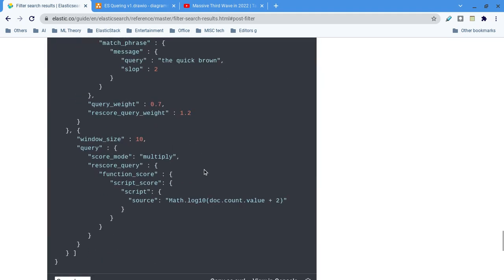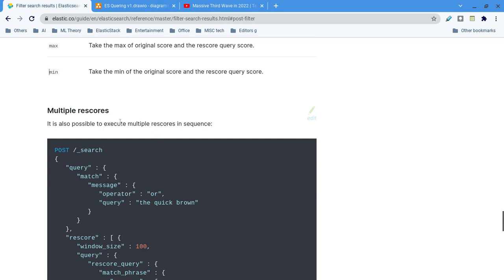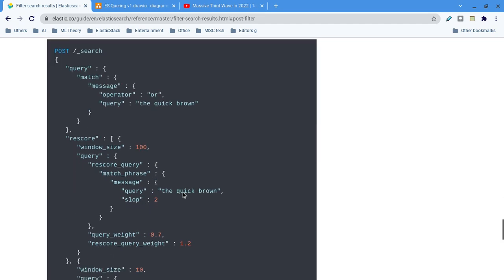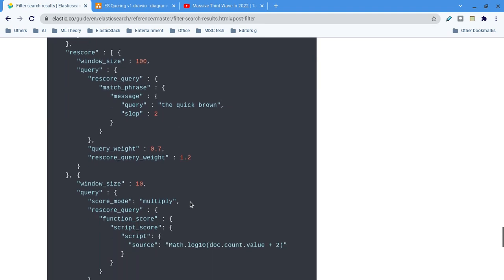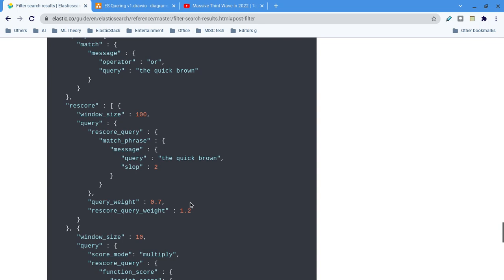And multiple rescores we can do. Usually one rescore is enough, but if you want to do multiple rescores you can. Let me see what is happening in this lab. I don't know, they have not even explained it. Maybe it is again doing filtering, I think.